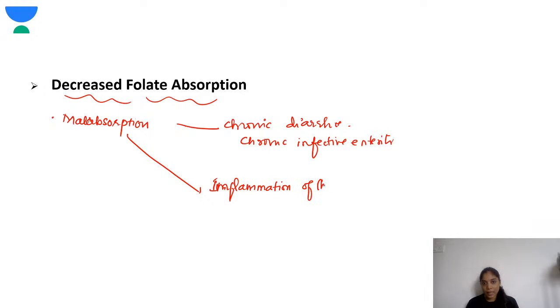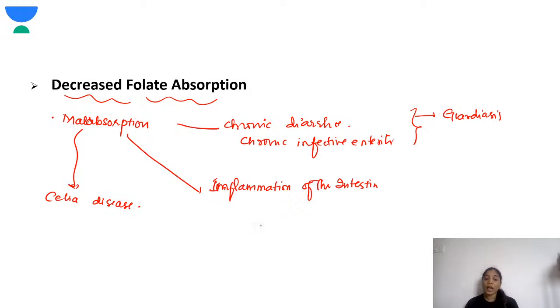So here, chronic diarrhea or chronic infective enterocolitis. One thing is giardiasis. Another cause of malabsorption is celiac disease.